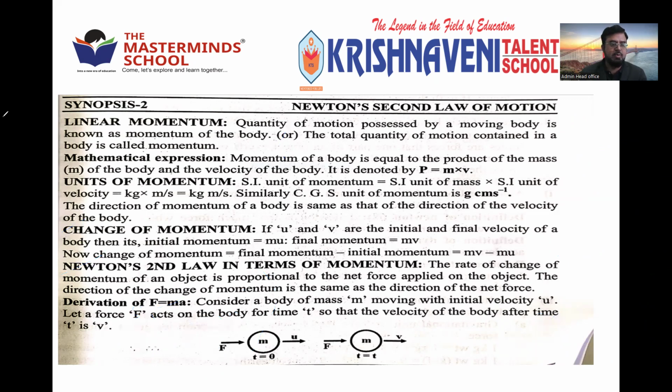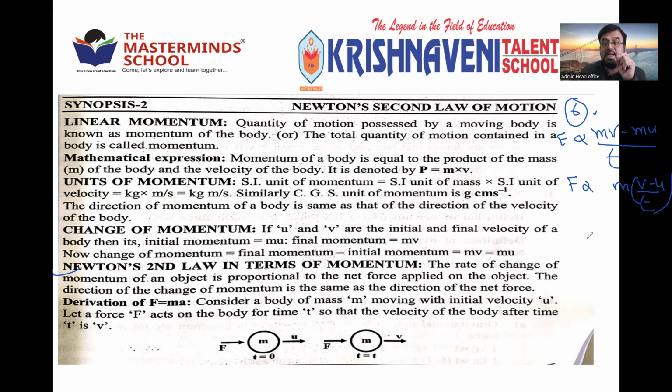So if you come to the second law derivation, the second law states that the rate of change of momentum of an object is directly proportional to the net force applied. That is, F is proportional to mv minus mu by t. Point number 6: this can be done. F is proportional to m, you can take m common, m into v minus u by t.